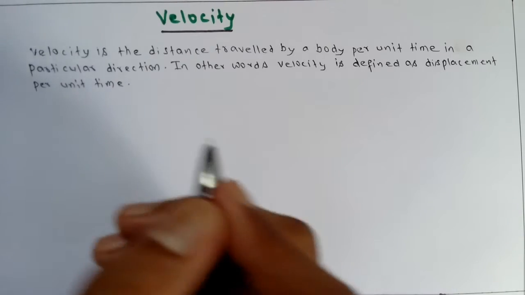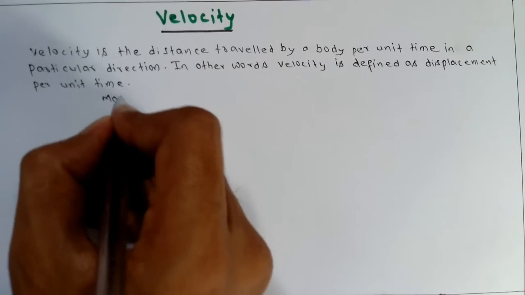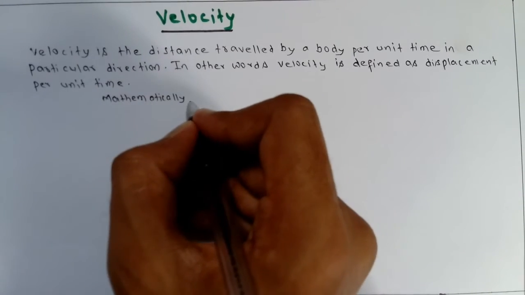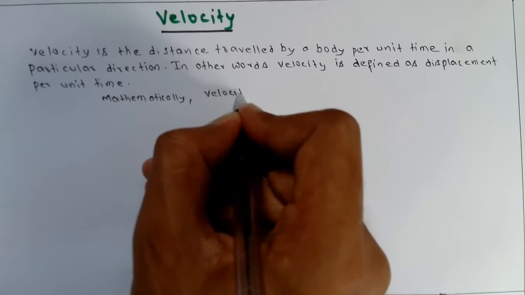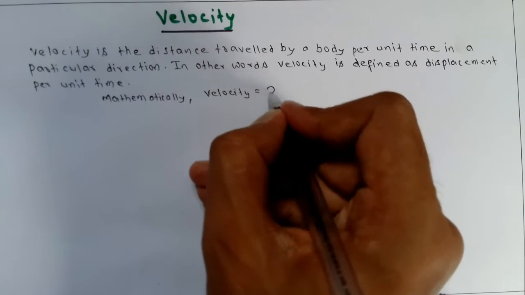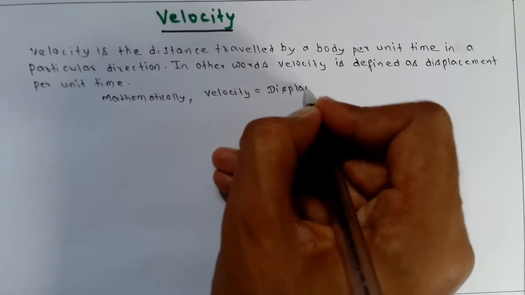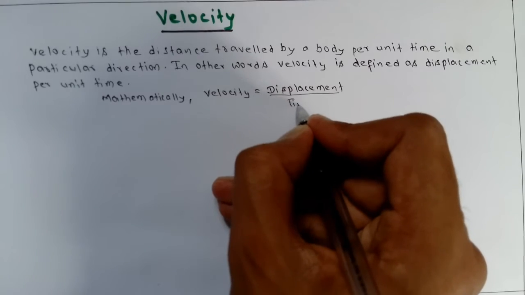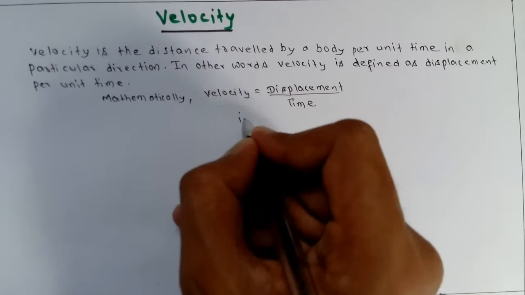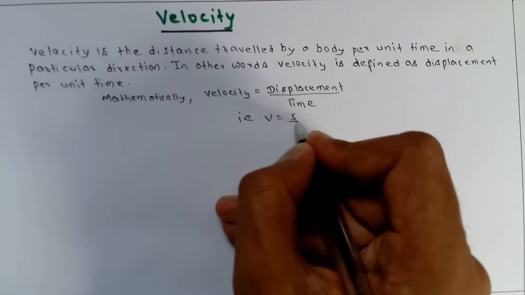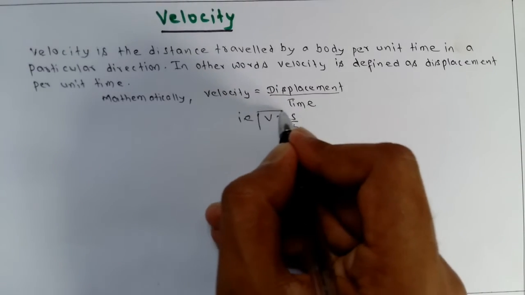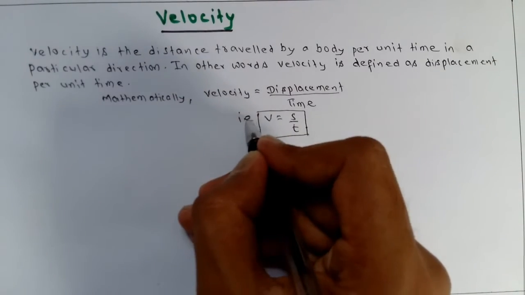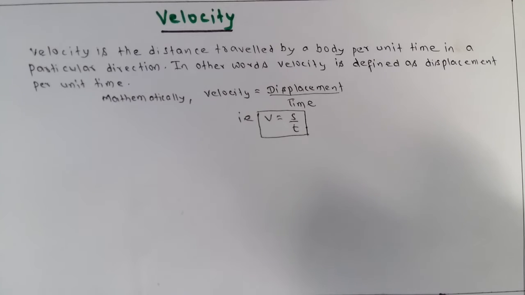And mathematically it can be written as velocity equals displacement by time, that is v equal to s by t, where s is displacement and t is time.